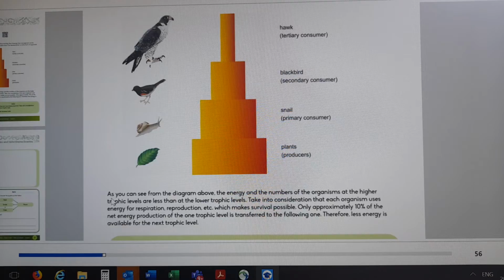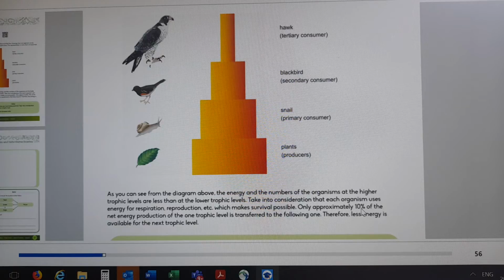As you can see from the diagram above, the energy and the numbers of the organisms at the higher trophic level are less than at the lower trophic level. Take into consideration that each organism uses energy for respiration, reproduction, etc., which makes survival possible.